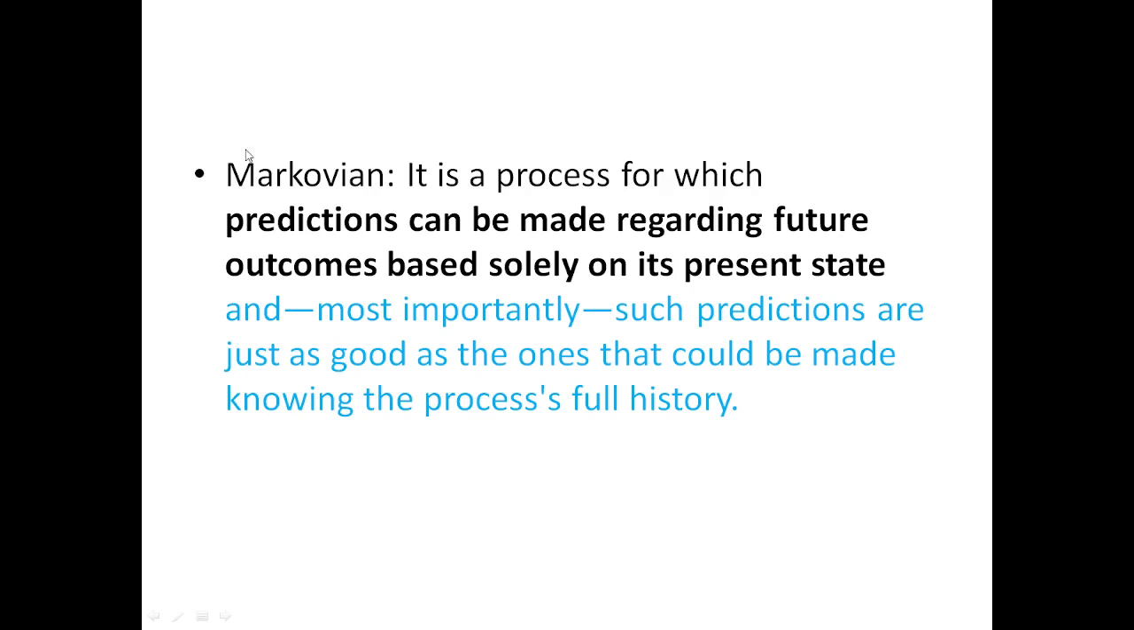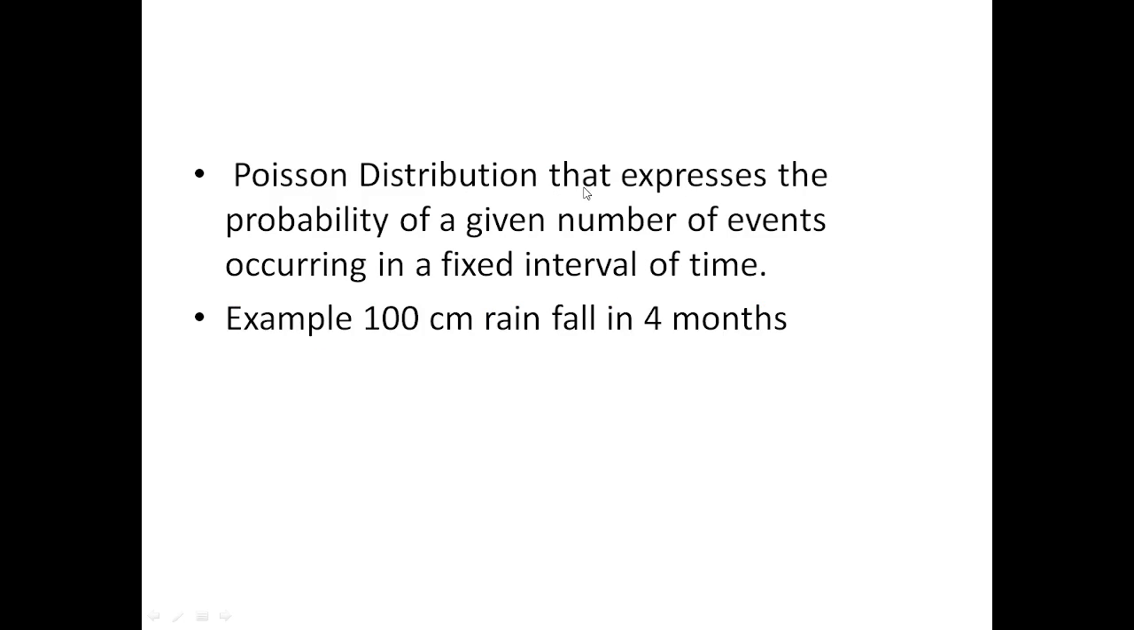Another thing we have to learn is a Markovian process. So what is a Markovian process? In this process, predictions can be made regarding the future outcome based on the current state. So whatever your current state is, based on that you can make the future prediction in this process. Okay. And another is the Poisson distribution process.